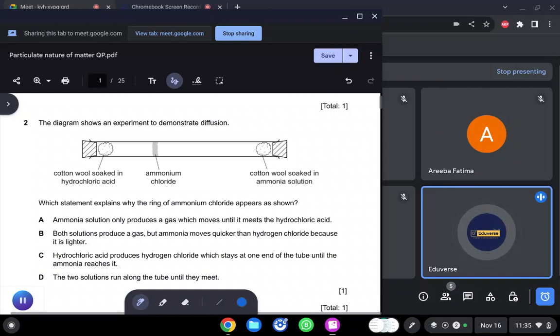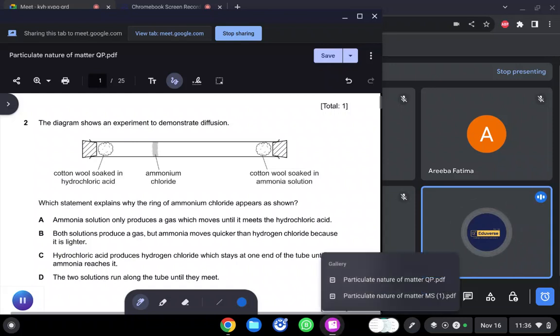In the diagram, on the extreme left, we have cotton wool soaked in hydrochloric acid, meaning HCl, and in between there is a ring known as ammonium chloride, and on the extreme right we have another cotton wool, but this time soaked in ammonia solution. What is ammonia? Ammonia is NH3.